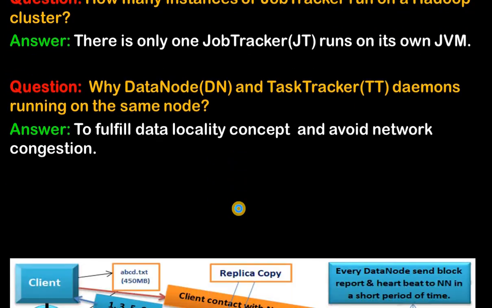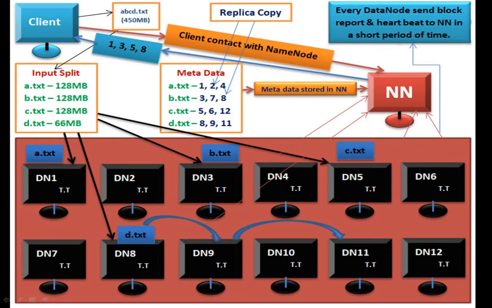Like we can see in this diagram. This is the diagram for storing a file abcd.txt on HDFS. It means on data nodes, but we can see how it is fulfilling the data locality concept. When Hadoop breaks the abcd.txt file into 4 input splits, after splitting it puts each input split onto a data node.